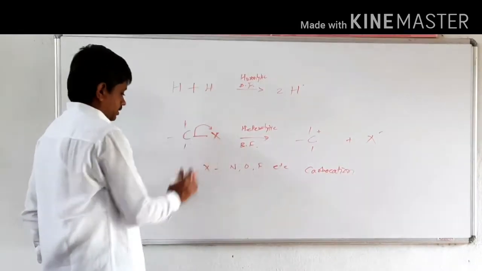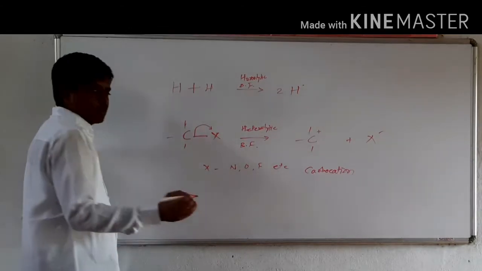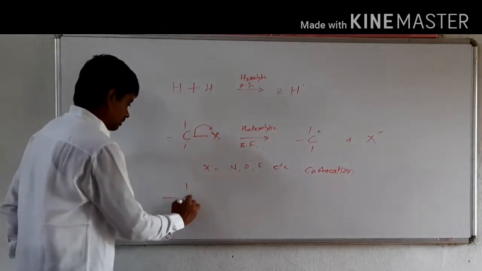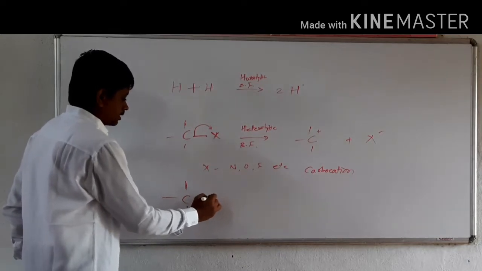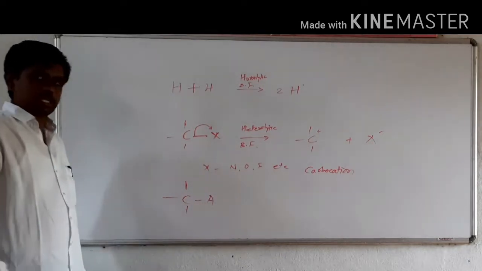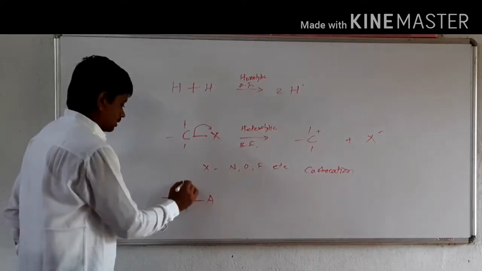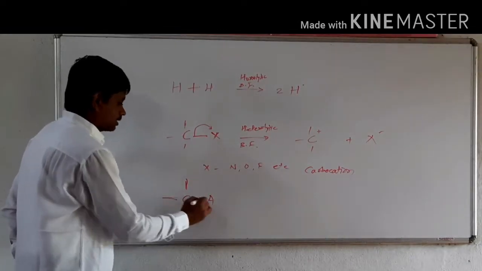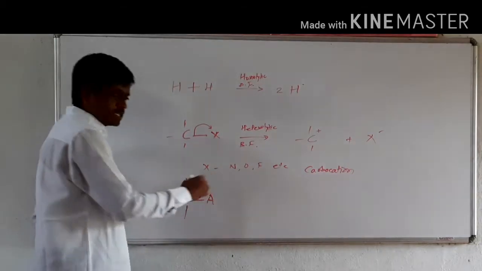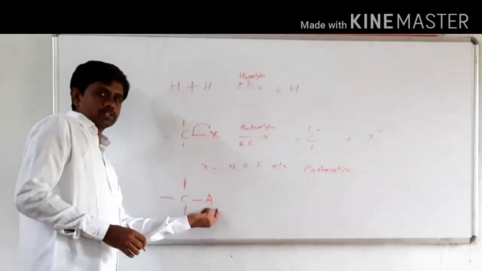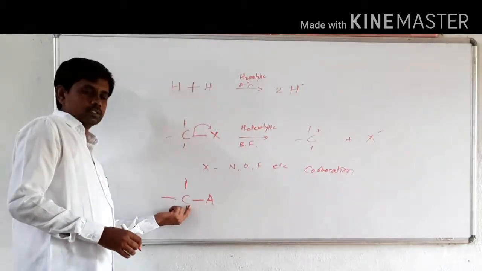In the second case, how is a carbanion formed? Suppose there is carbon and a bond to atom A, where A is less electronegative than carbon.